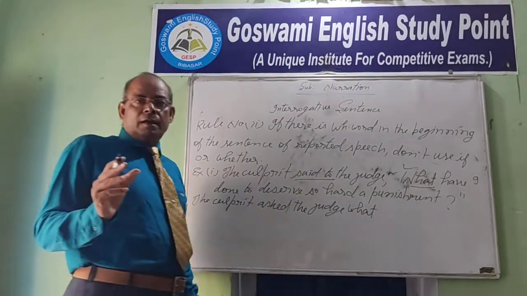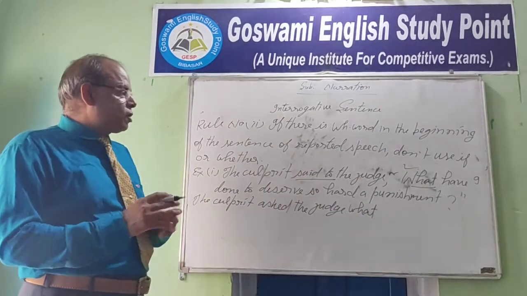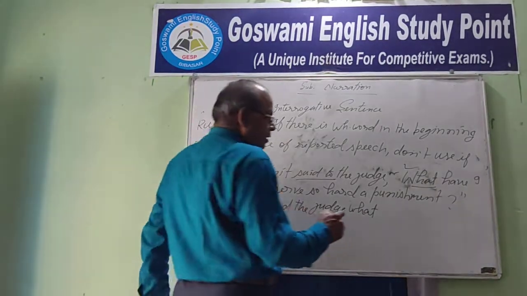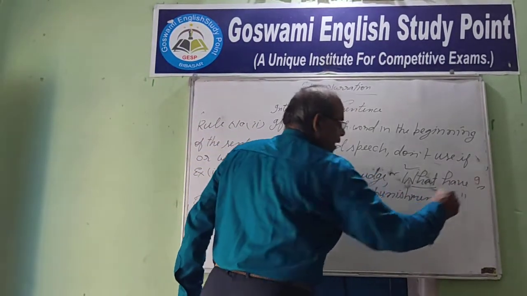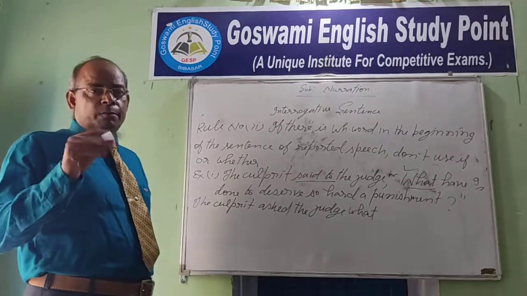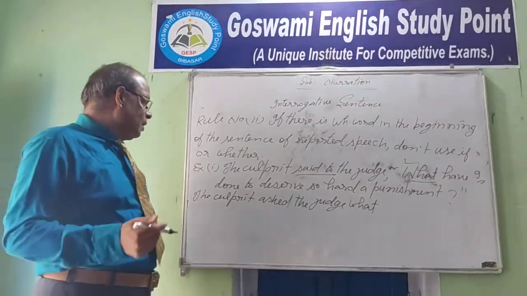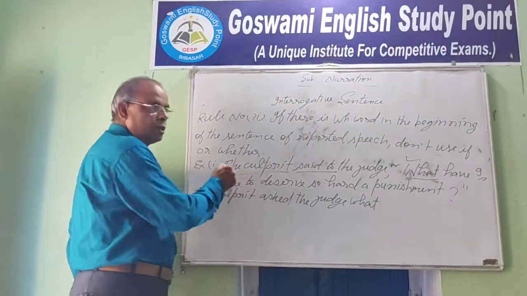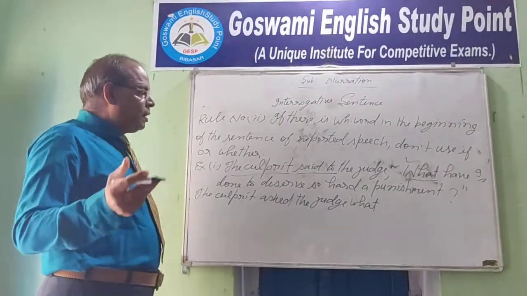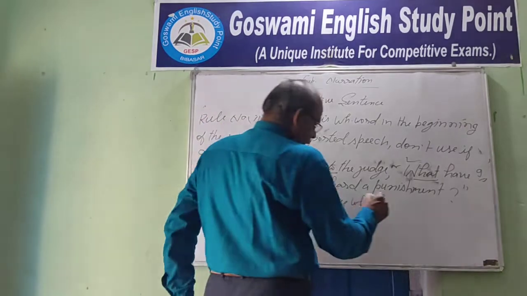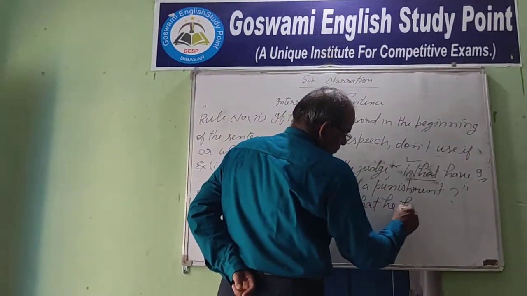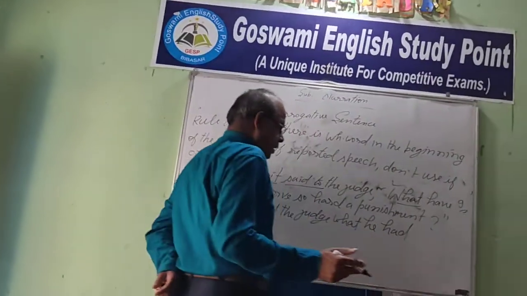In an assertive sentence, we have to write first of all the subject. Here I is first person, and first person is changed according to the subject of the reporting verb. And what is the subject? Culprit. This is third person. So we should take the third person pronoun: what he, has, have is changed into had.